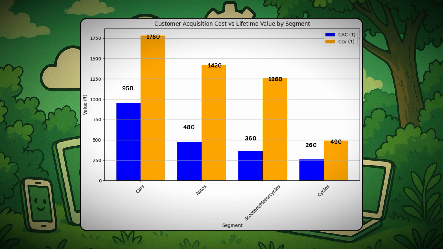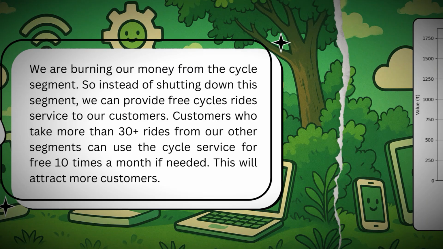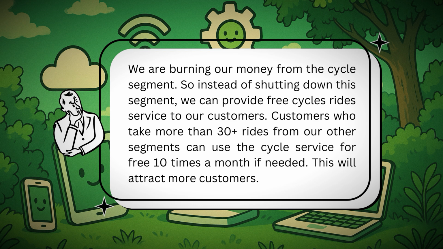So the cycle segment makes no sense for our business at 4log. We are not making that much money from the cycle segment. So instead of shutting down this cycle segment, we can provide a free cycle rides service to our customers who have taken more than 30 rides from our other segments. They can use the cycle service for free 10 times a month if they need it. And this will attract more customers for our company.